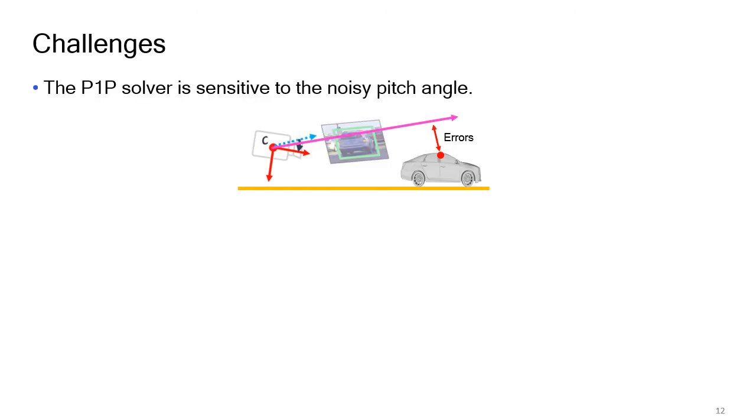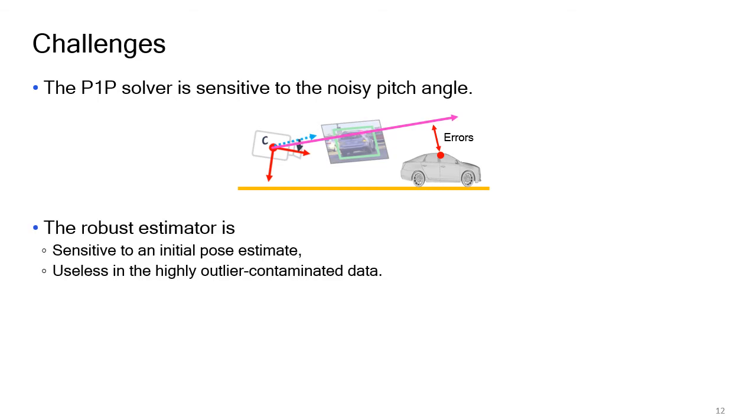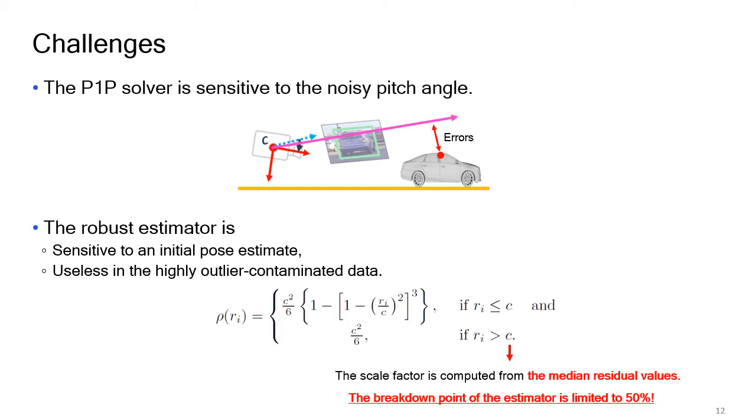However, this approach still has some challenges. First, the PnP solver is sensitive to a noisy pitch angle. Second, the robust estimator is sensitive to the initial pose estimate, and it is useless in highly outlier-contaminated data. Because the scale factor of the influence function is statistically estimated, the M-estimator doesn't work in data with a high outlier ratio.